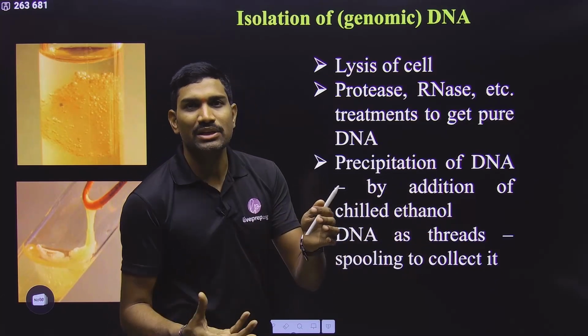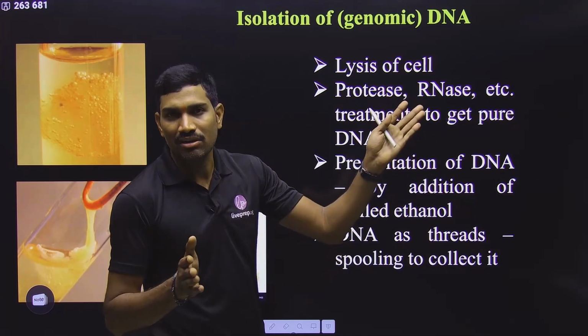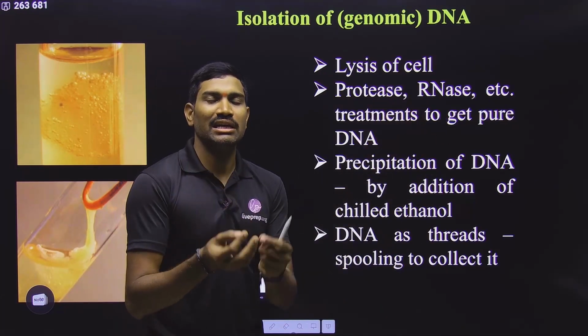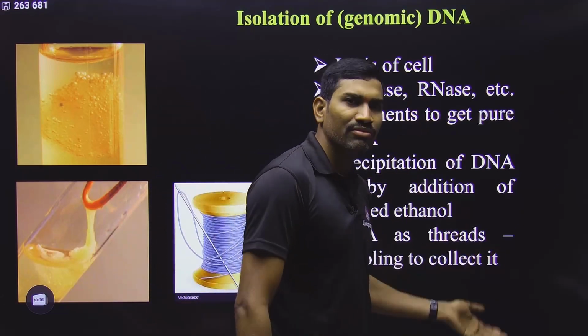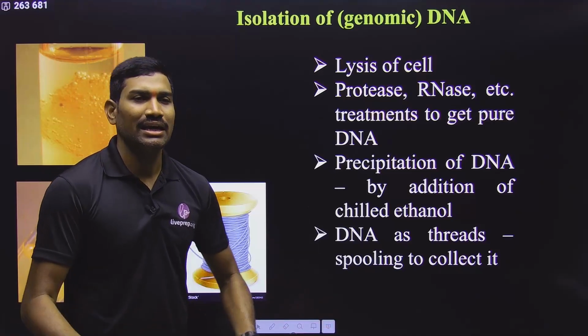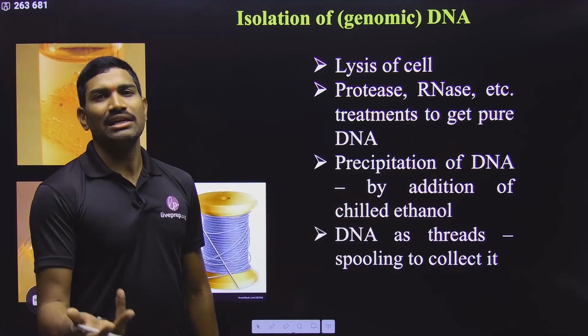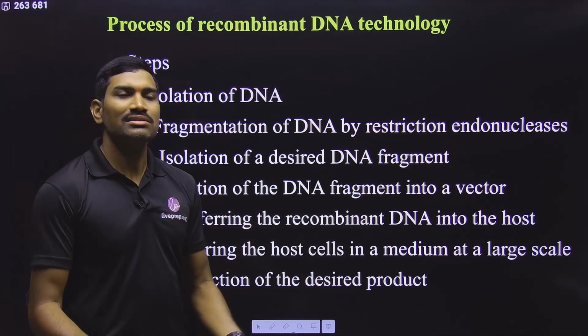Now it will cause the precipitation. After precipitation, we will do the centrifugation and we will remove the alcohol. And now this precipitated DNA, once again we will dissolve in elution buffer, or solubilization buffer will be there. In that solubilization buffer, you can easily solubilize the DNA, and that DNA you can use for further experiments. So in this way, we are actually isolating the DNA from the particular cell.